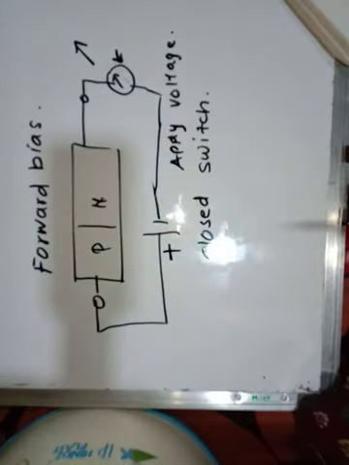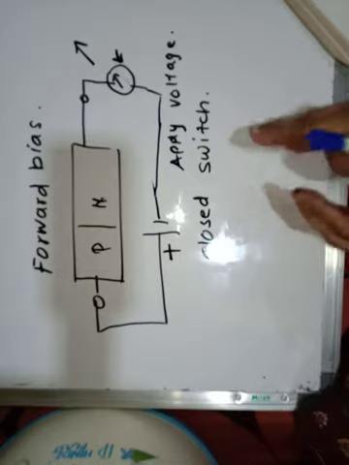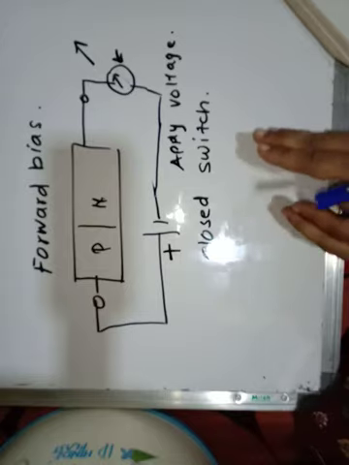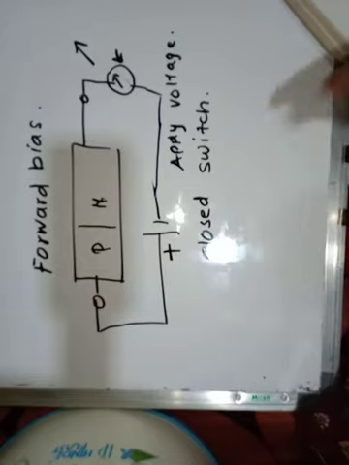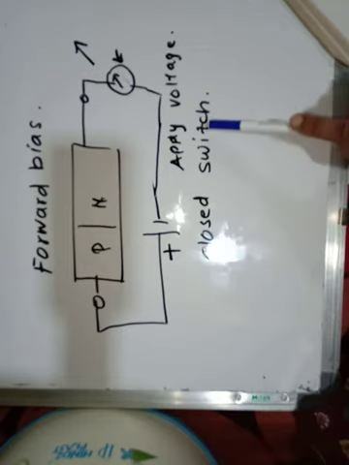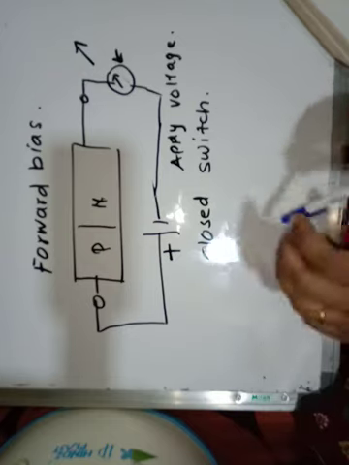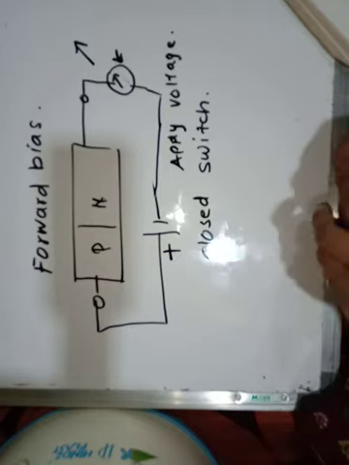It is in a forward bias, because in forward bias the resistance of the diode becomes very low, and it is acting as a closed switch. Now we'll see how the current flows through the PN junction.